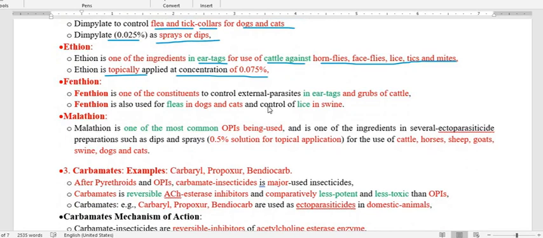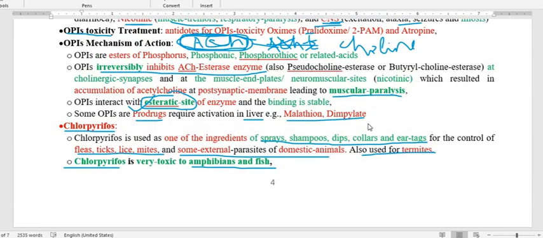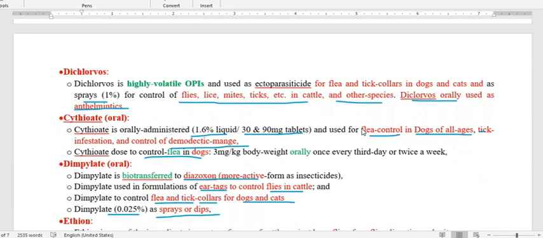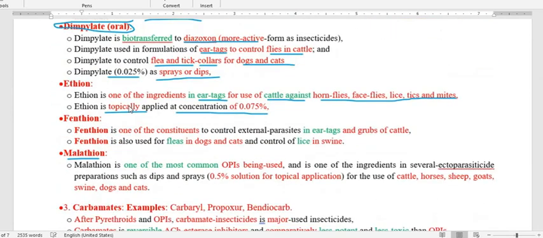And malathion. Regarding malathion, that we already mentioned, this is a prodrug that gets metabolized in the liver to convert into the active metabolite, and then the active metabolite of malathion is going to produce the activity against the ectoparasite. Another one that we already mentioned as a prodrug is parathion, and one more drug is called dimpylate. Dimpylate is also a prodrug.